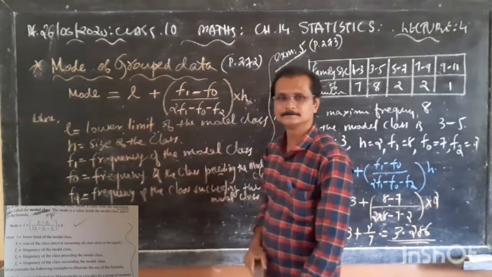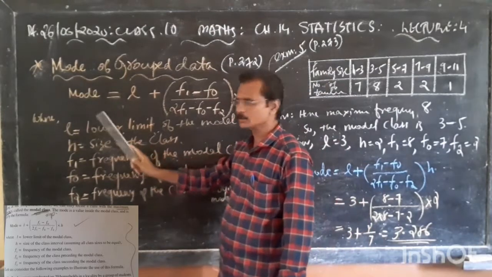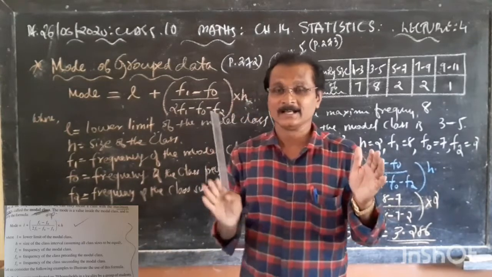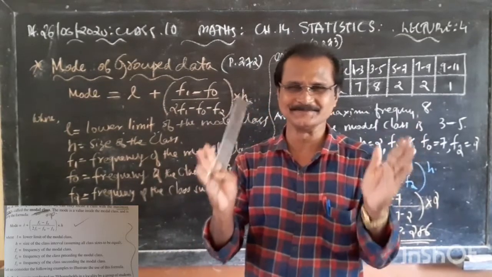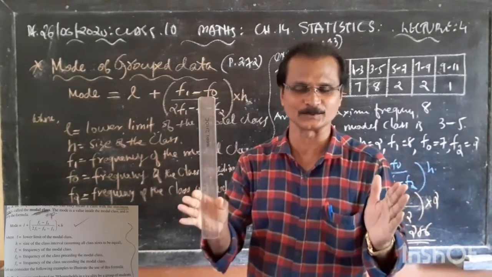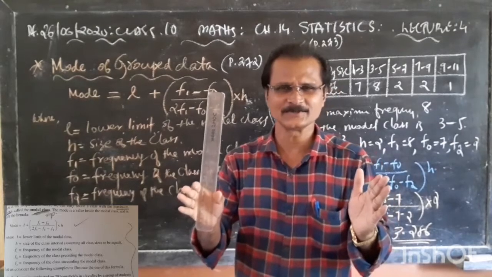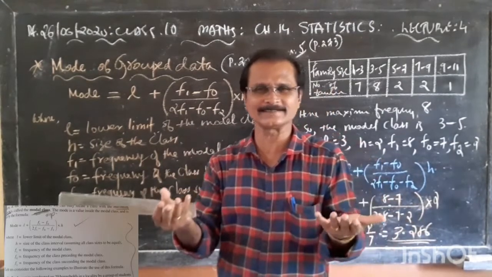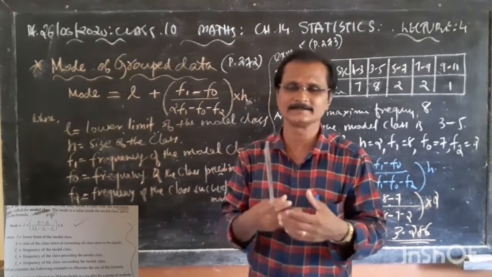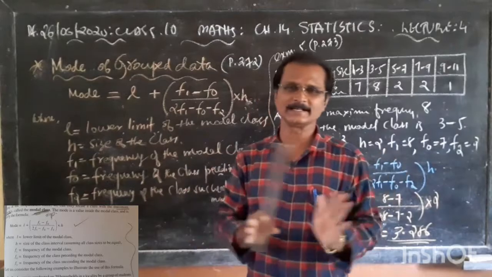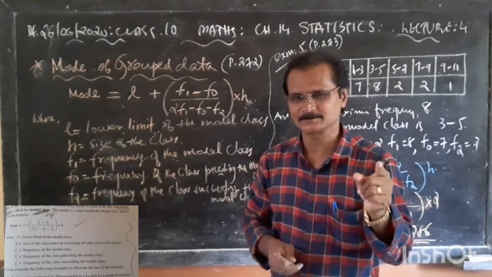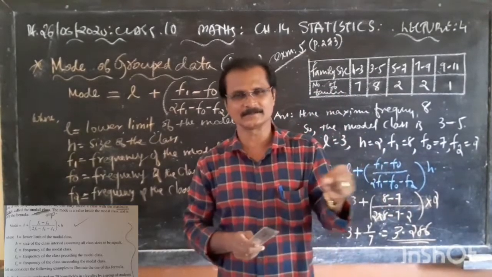Now, what is L? L stands for the lower limit of the modal class. This is also very important. What do all these letters stand for? If you don't have any idea about what L, f1, f2, f0, h are, things will become very difficult to understand. Okay? So this is the most important one. Recognize them, understand them.